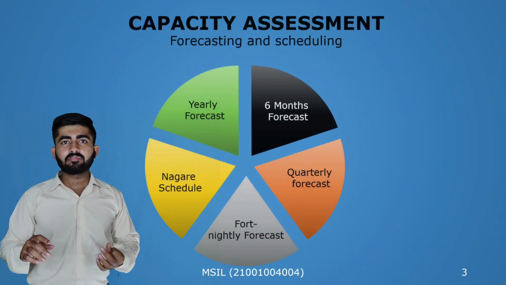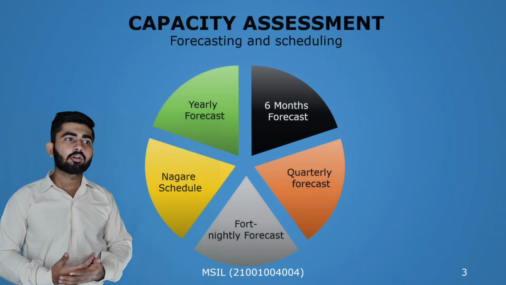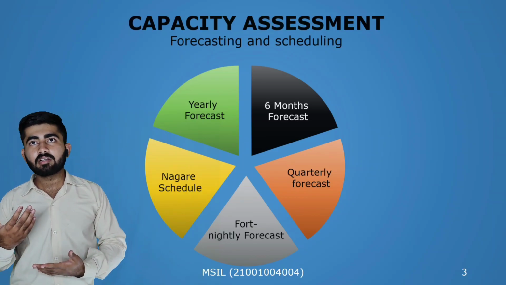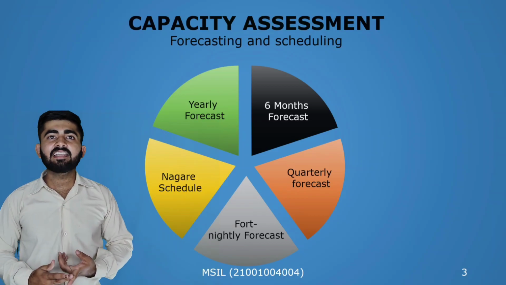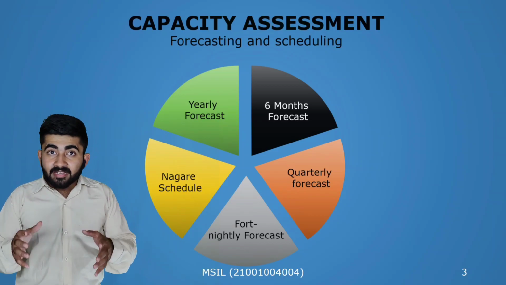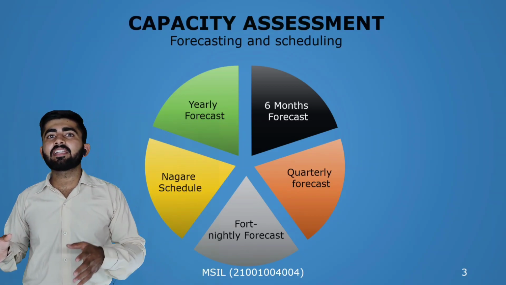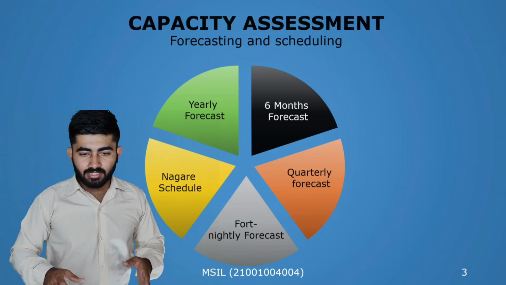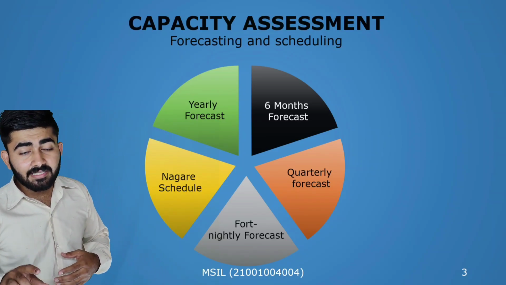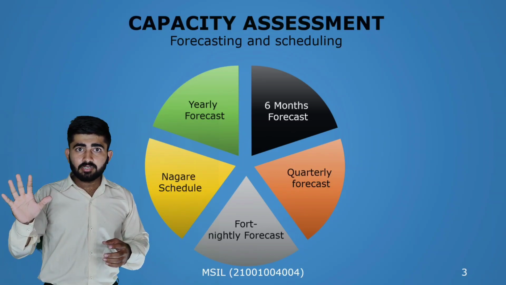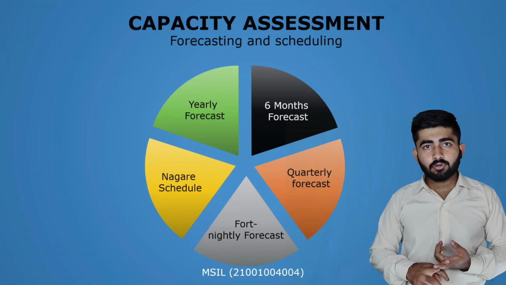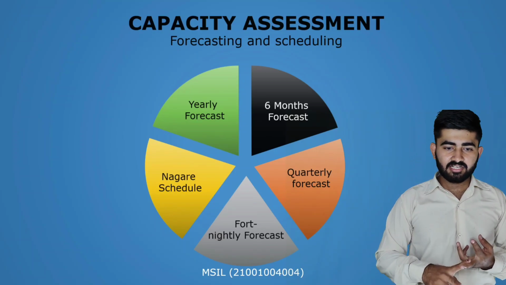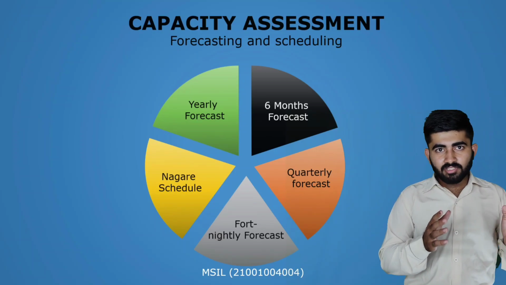Now let us start with my main topic. The main topic of my training was capacity assessment, and secondly the basic and major role of supply chain activities in the complete department. Let us start with the capacity assessment. It majorly contains 5 main parameters: yearly forecast, 6 months forecast, quarterly forecast, fortnightly forecast, and Nagare schedule. So we are continuing with each of the topics.